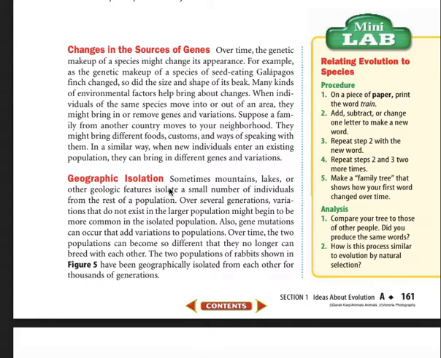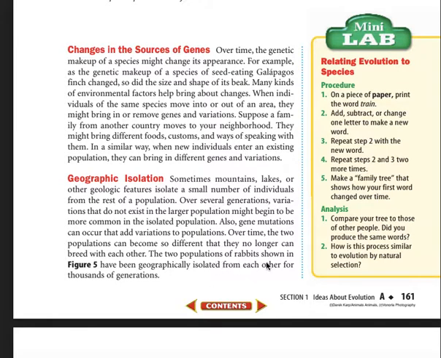Geographic isolation. Sometimes mountains, lakes, or other geological features isolate a small number of individuals from the rest of the population. Over several generations, variations that do not exist in larger populations might begin to become more common in an isolated population. Also, gene mutations can occur that can add variations to populations. Over time, the two populations can become so different that they no longer can breed with each other.